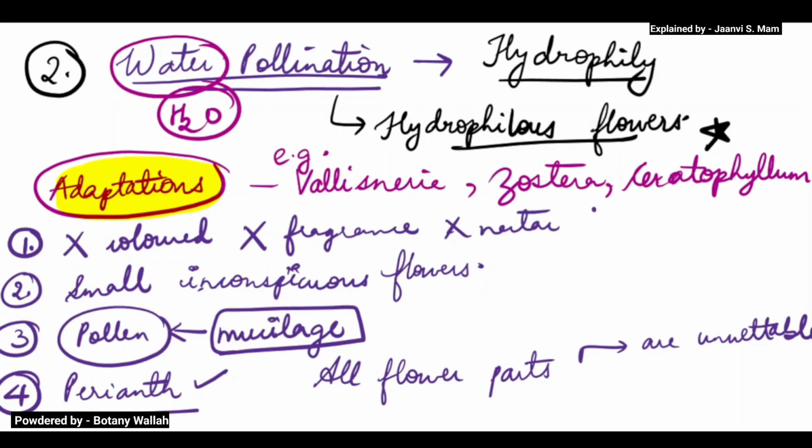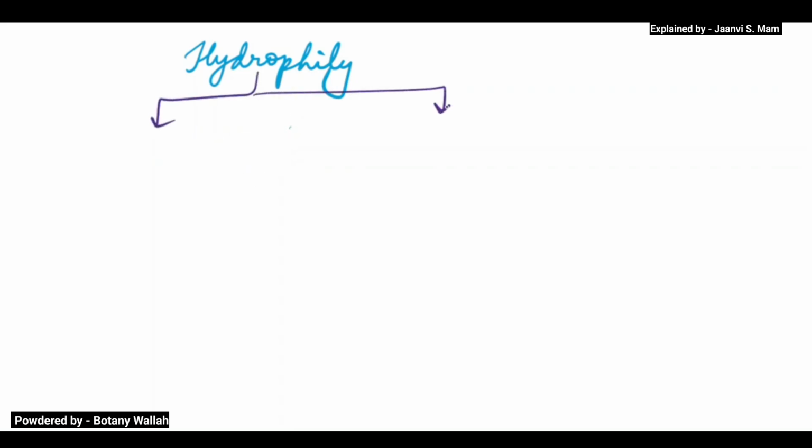Okay, now the types of hydrophily. There are two types. One type is known as hypohydrophily and the second type is known as epihydrophily.